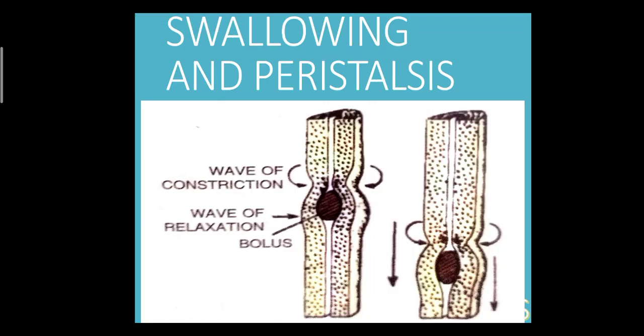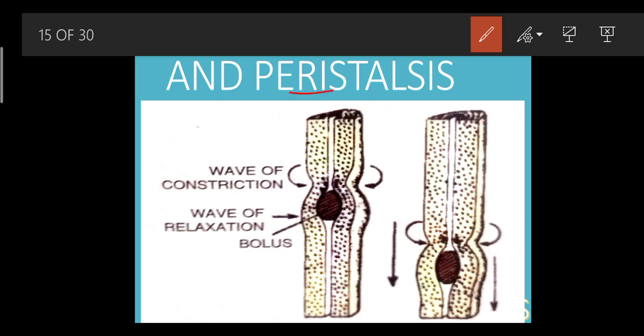Now let's understand the terms swallowing and peristalsis. Swallowing means to swallow the food directly without chewing it. What do you mean by the term peristalsis? Peristalsis is the wave of constriction caused by the circular muscles of the gut pushing the food along. In easier language, peristalsis means contraction and relaxation of this food pipe.